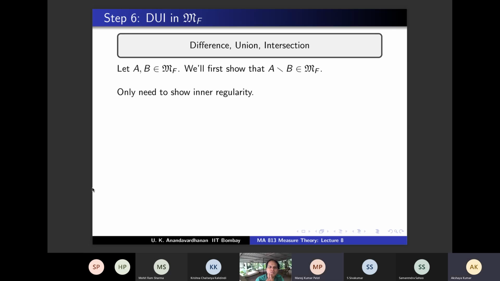Because finite measure is clear. Finite measure is automatic because A minus B is the same as A intersection B complement. In particular, it is contained in A and mu is monotone. And A has finite measure because A belongs to MF. So finiteness is obvious. That's why we say we only need to show inner regularity. So let's show inner regularity. By step 5, what is step 5? Just the previous step. Sandwiching, right? By step 5, we have K1, V1, K2, V2 such that, can you complete the next sentence?